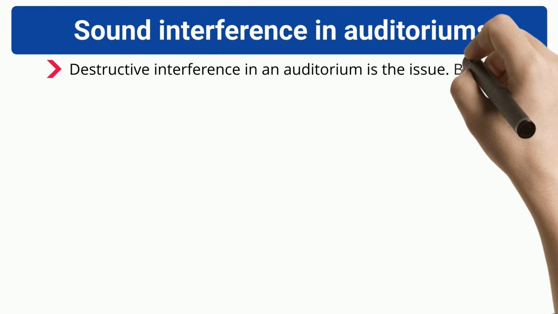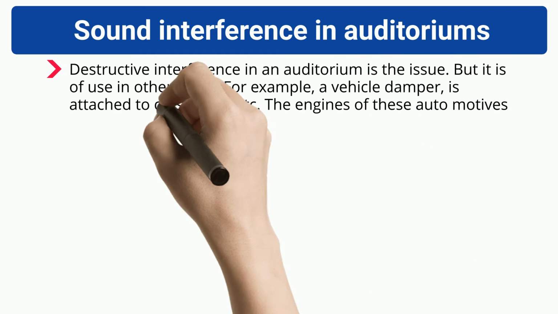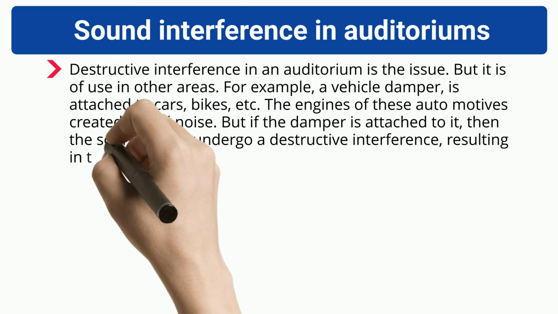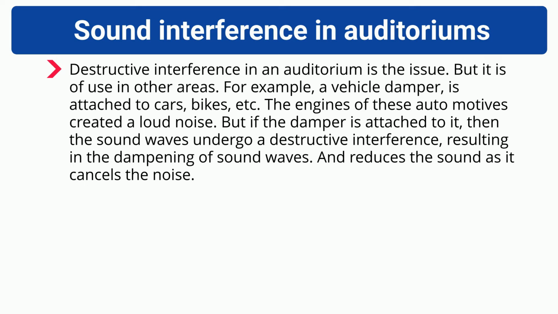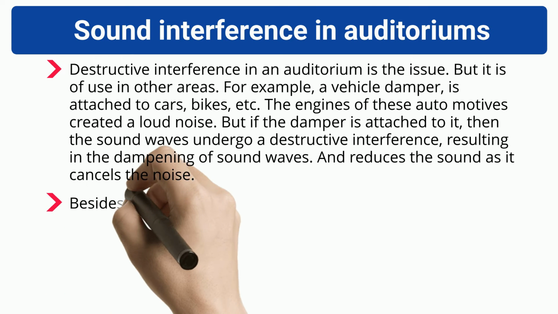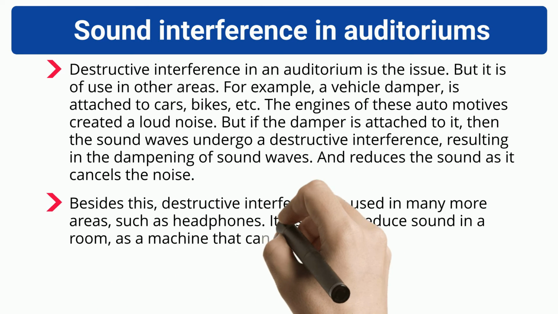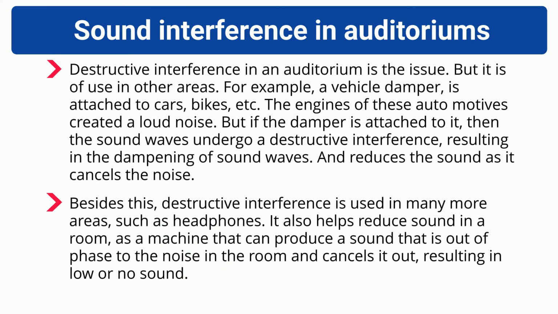Destructive interference in an auditorium is an issue, but it is of use in other areas. For example, a vehicle damper is attached to cars, bikes, etc. The engines of these automotives create a loud noise. But if the damper is attached to it, then the sound waves undergo destructive interference, resulting in the dampening of sound waves, and it reduces the sound as it cancels the noise. Besides this, destructive interference is used in many more areas, such as headphones. It also helps reduce sound in a room, as a machine can produce a sound that is out of phase with the noise in the room and cancel it out, resulting in low or no sound.